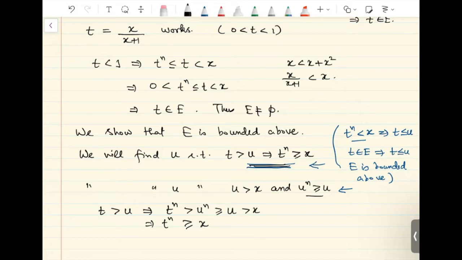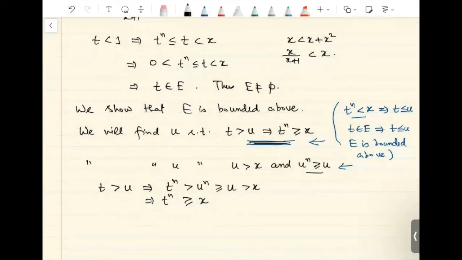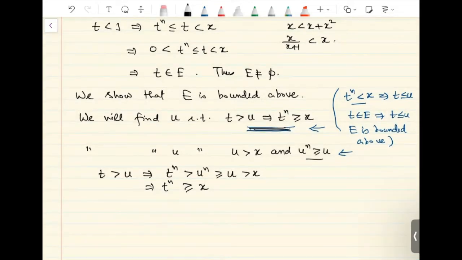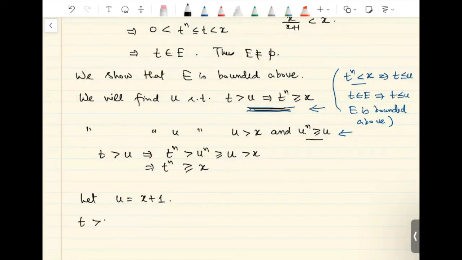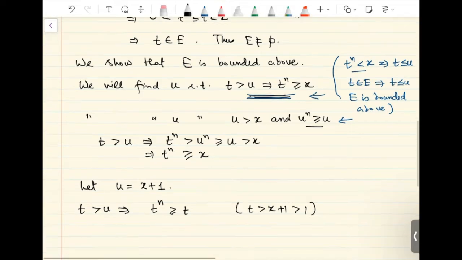So this was the idea, and now we write it precisely. So we assume that U is x plus 1, and we are going to show that this value of U is actually one of the values that we want. So we assume that t is bigger than U, and we want to show that t raised to n is bigger than or equal to x. So whenever t is bigger than U, t raised to n will be bigger than or equal to t, because t is bigger than U, which is x plus 1, and x plus 1 is bigger than 1. So if t is bigger than 1, then t raised to n is bigger than or equal to t.